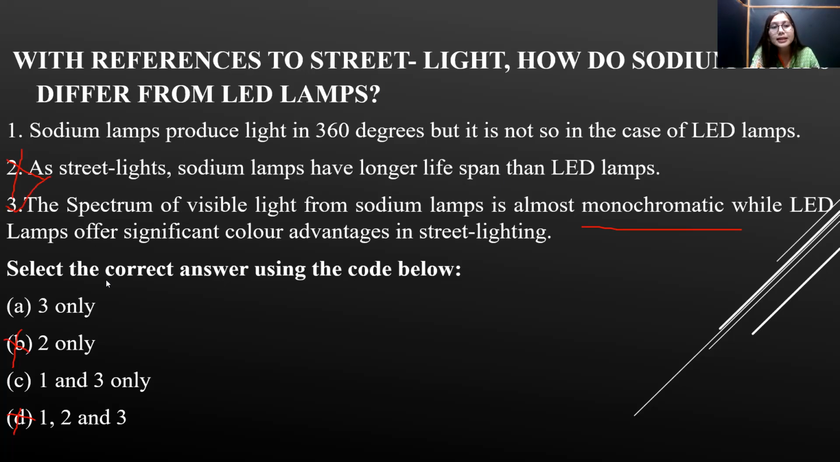Now, sodium lamps produce light in 360 degrees. Yes, this is also an important fact. Sodium lamps produce light in an omnidirectional manner. Omnidirectional means 360 degrees, but this is not the case with LED lamps. If you have observed it carefully, this is not the case with LED lamps. So statement 1 is correct. So our correct answer is option C, that is, statements 1 and 3 are correct, and option C is the correct answer for this particular question.